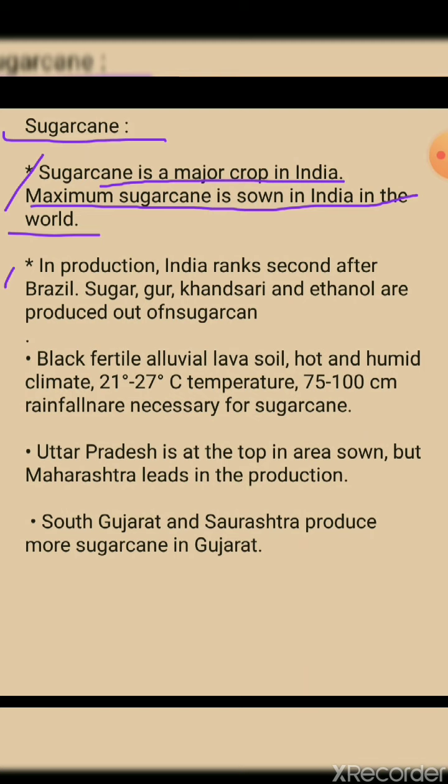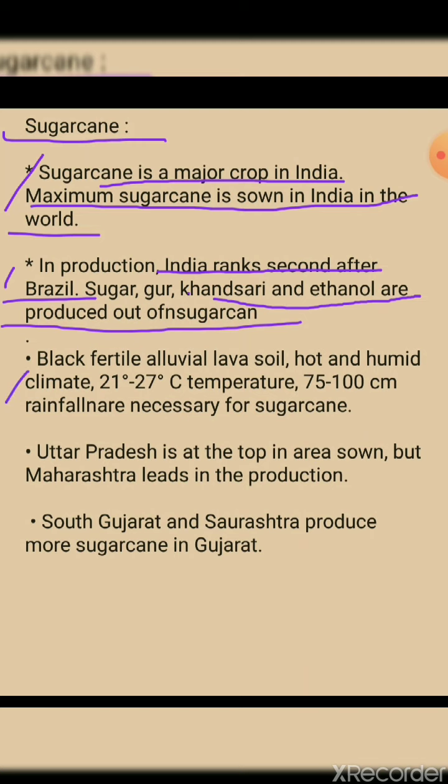Then in production, India ranks second after Brazil. Maximum sugarcane is grown in India, but when it comes to production, India ranks second, and Brazil ranks first. Sugar, gur, khansari, and ethanol. Ethanol is an alcohol. That means sugar, gur, khansari, and ethanol are all products which are produced from sugarcane.